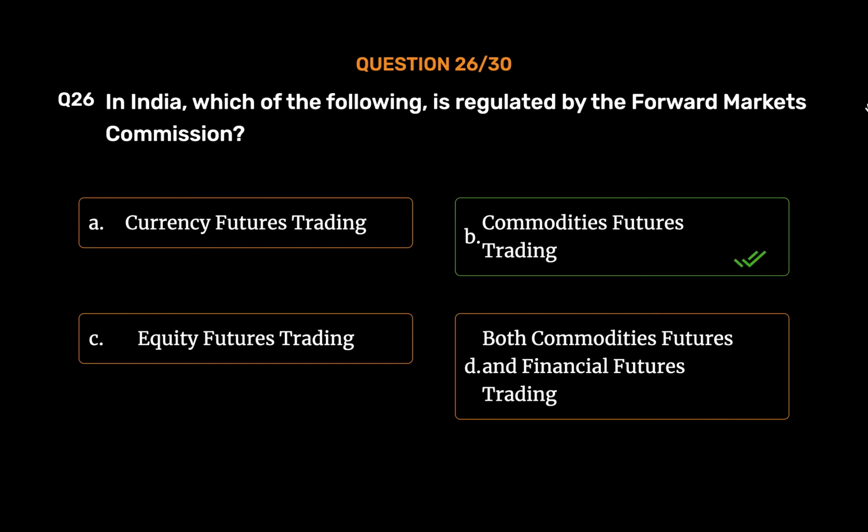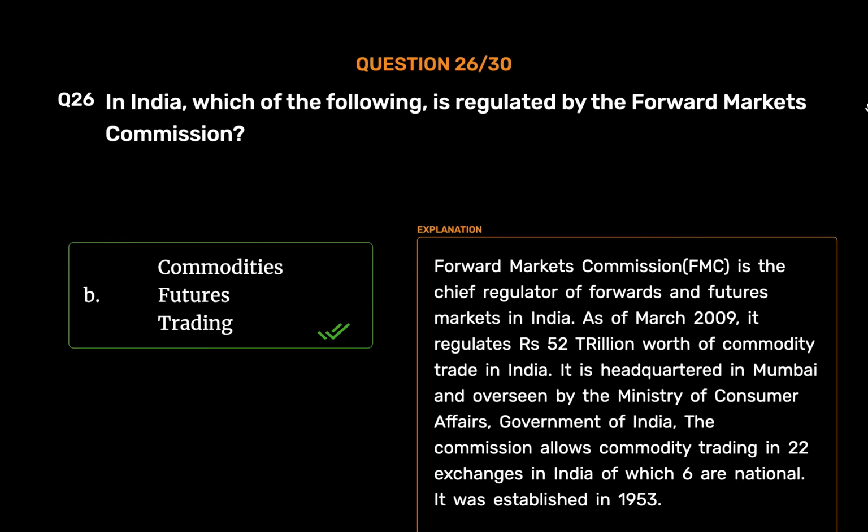Commodities futures trading. Forward Markets Commission (FMC) is the chief regulator of forwards and futures markets in India. As of March 2009, it regulates 52 trillion rupees worth of commodity trade in India. It is headquartered in Mumbai and overseen by the Ministry of Consumer Affairs, Government of India. The Commission allows commodity trading in 22 exchanges in India, of which 6 are national. It was established in 1953.